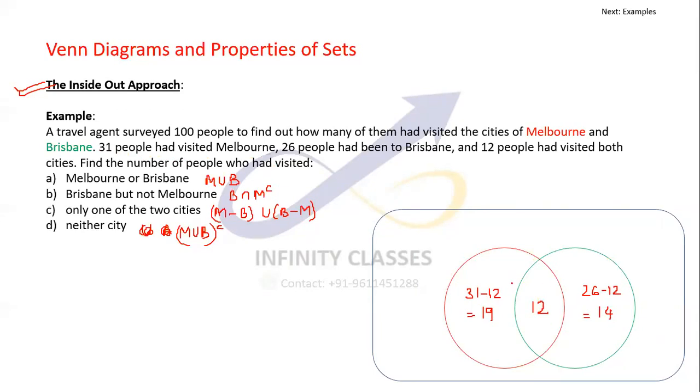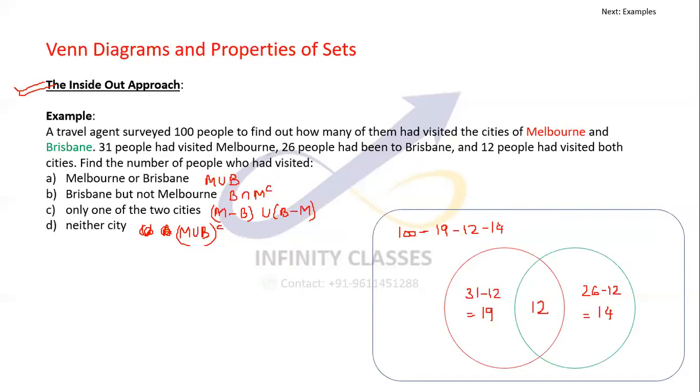So I can clearly see from this approach that 19 people visited just Melbourne, 14 people visited just Brisbane, 12 people visited both, and there will be certain people who have not visited anything, which would be coming here. That would be 100, because 100 was the total number, minus 19 minus 12 minus 14.